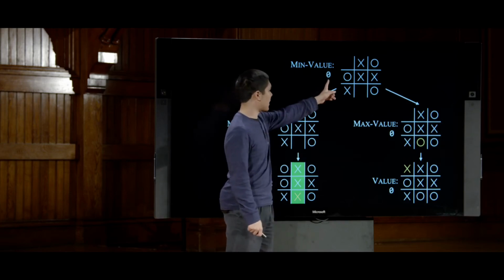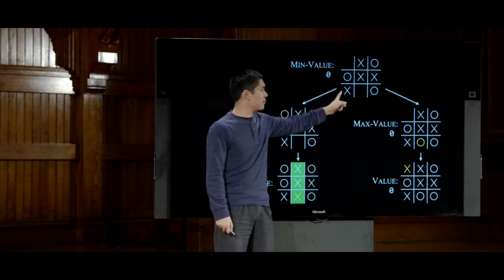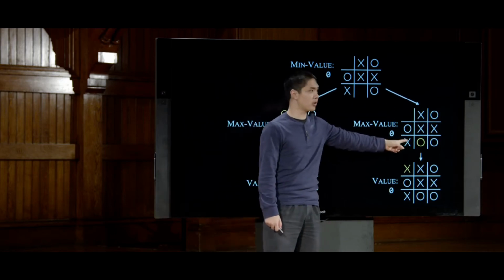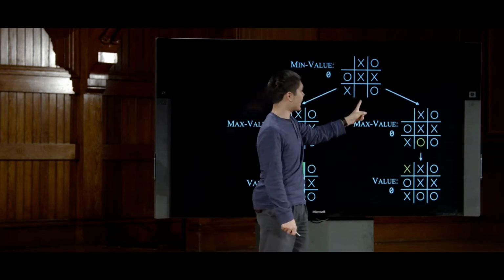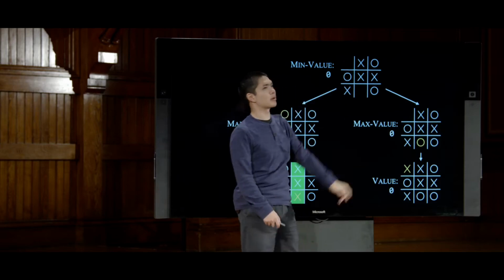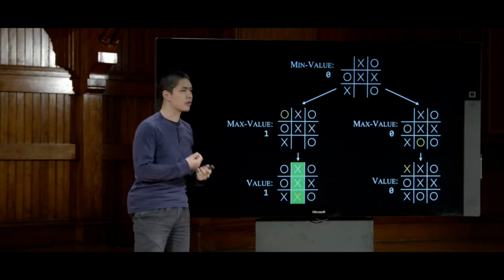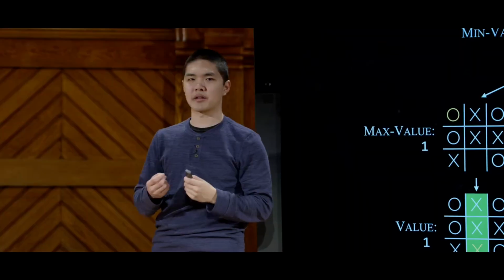And so this game board, we'll say, also has a value of 0, because if I am playing optimally, I will pick this fork in the road. I'll place my O here to block X's 3 in a row. X will move in the upper left, and the game will be over, and no one will have won the game. So this is now the logic of Minimax: to consider all of the possible options that I can take, all of the actions that I can take, and then to put myself in my opponent's shoes.